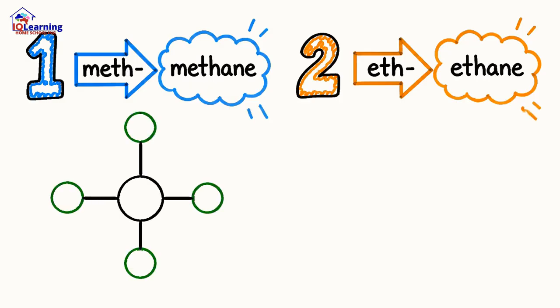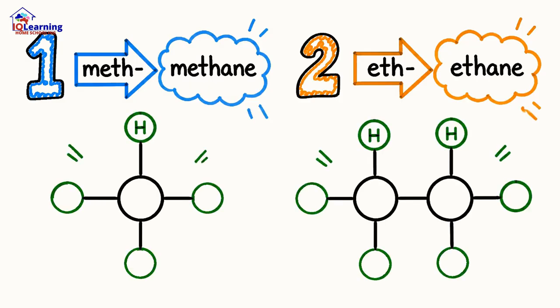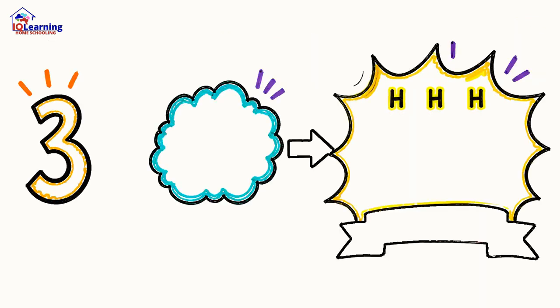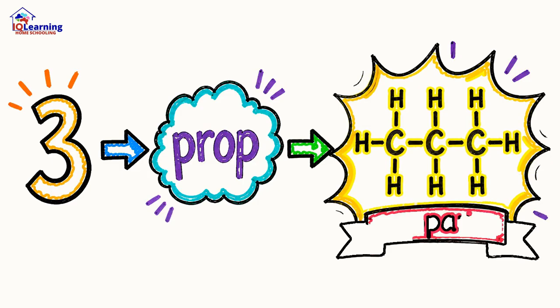1 carbon is meth, so we get methane. 2 is eth, giving us ethane. 3 is prop, for propane. It's a logical code for a molecular universe.